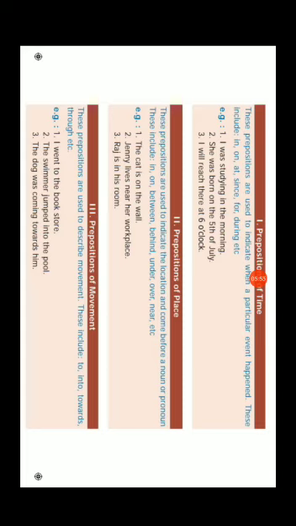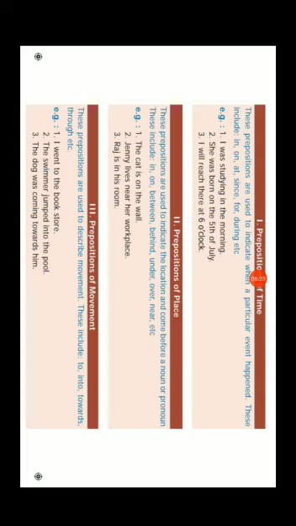Third one, preposition of movement or direction. These prepositions are used to describe movement. These include to, into, towards, through, etc. I went to the bookstore. Where did you go? I went to the bookstore. To is preposition of movement.